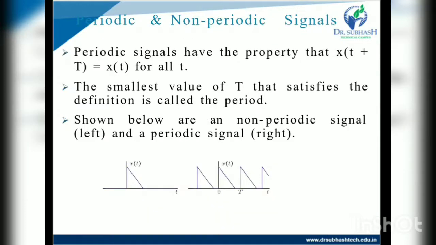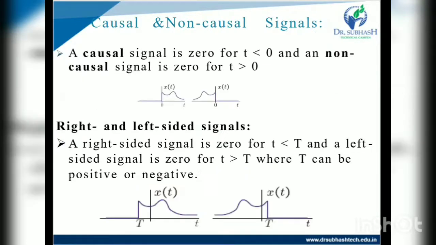Then the periodic and non-periodic signals. The periodic signal has the property that x of t plus T equals x of t. It means it will repeat, and a non-periodic signal is not repeatable.